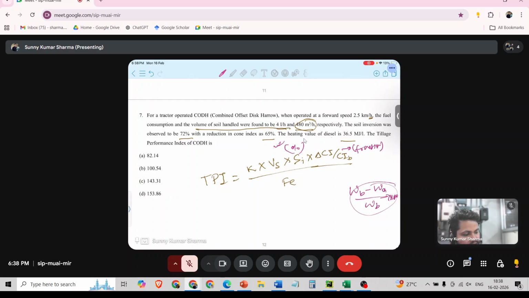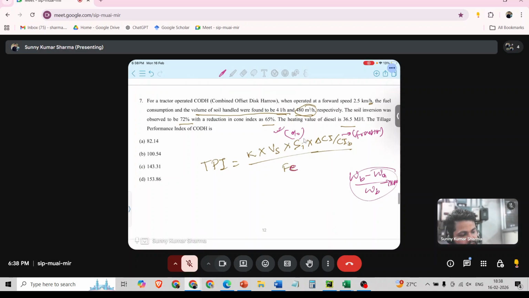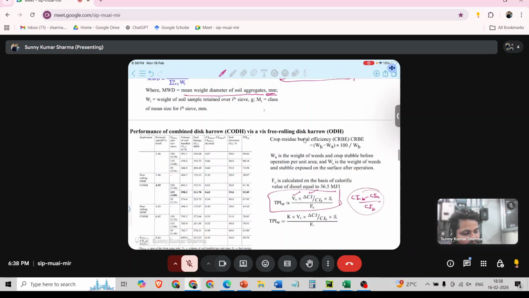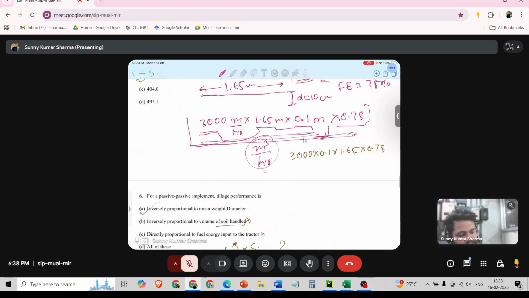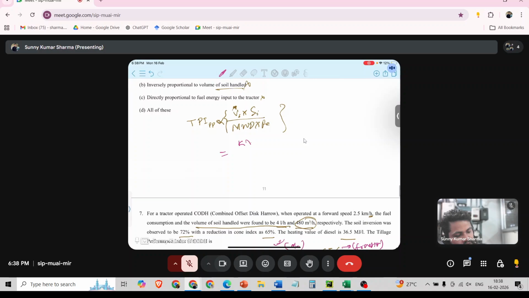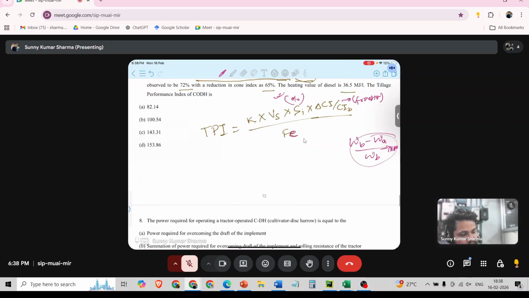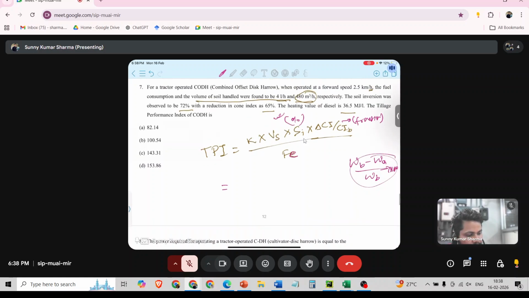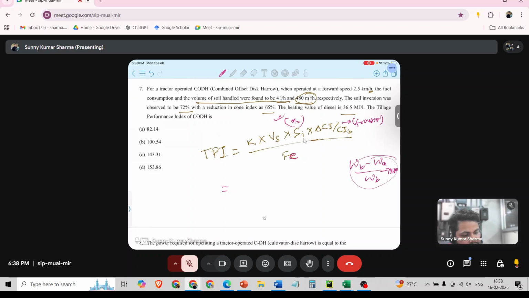Everything is given, I think. This is fuel consumption, FE, specific fuel consumption. So it will be K into VS into SI. Coefficient of proportionality, it is given. If it is not given, we can take it as 1.